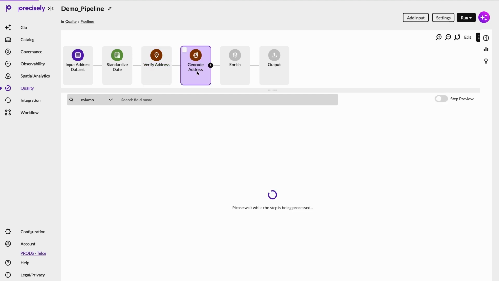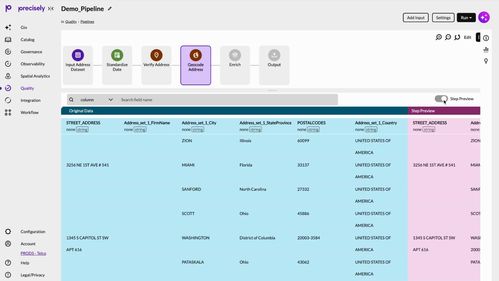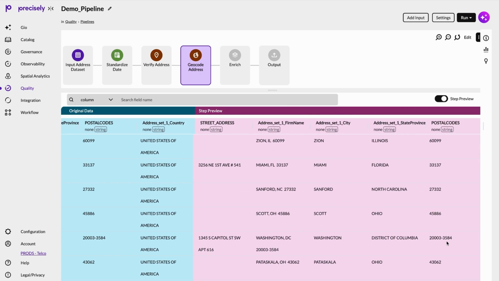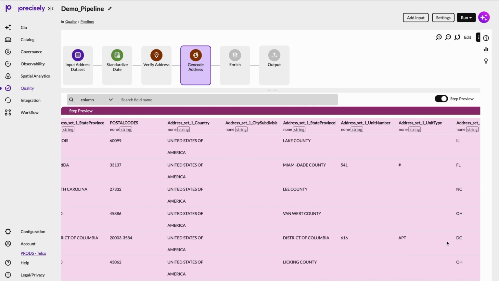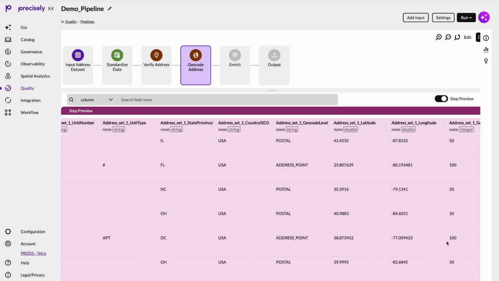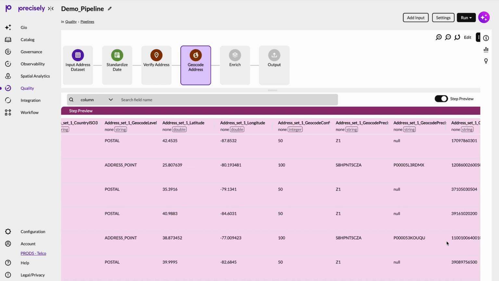Next, we use Precisely's best-in-class geocoding capabilities. Every record is now assigned accurate latitude and longitude based on authoritative reference data. This unlocks everything, from spatial analytics to network planning to proximity-based AI models. We can see in our step preview the result of the geocoding.